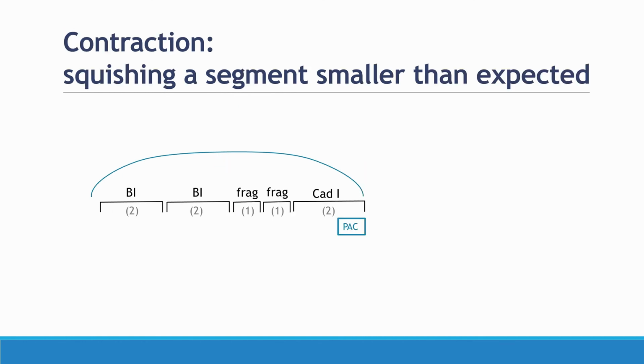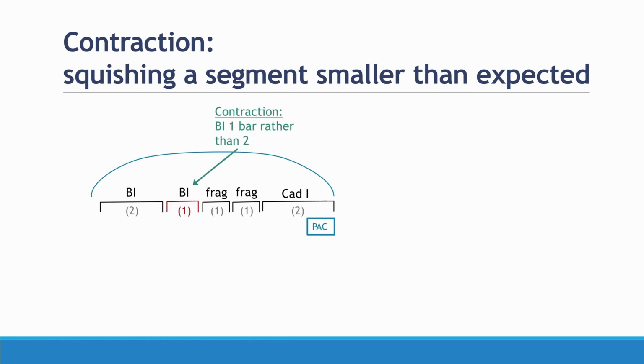Contraction is basically the opposite of this. So rather than stretching out a segment, a contraction takes a segment and squishes it smaller than expected. So going back to our same sentence model here, where we expect 2 + 2 + 1 + 1 + 2. In some situations, we might see a basic idea that's only 1 bar long instead of 2 bars long.